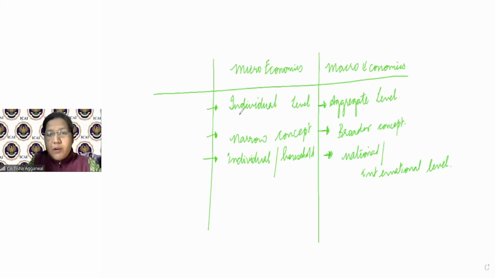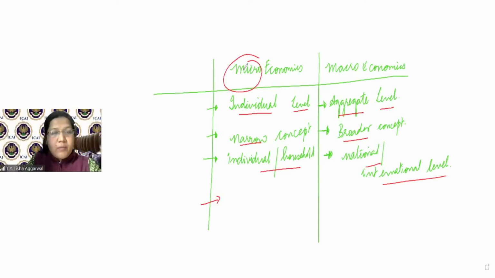So now I've talked about the individual level, the aggregate level, narrow concept, broader concept, individual, household, national, and international level. Now, the tools that I'm going to use to understand microeconomics are going to be demand and supply. And when I talk about macroeconomics, it is going to be aggregate demand and aggregate supply.